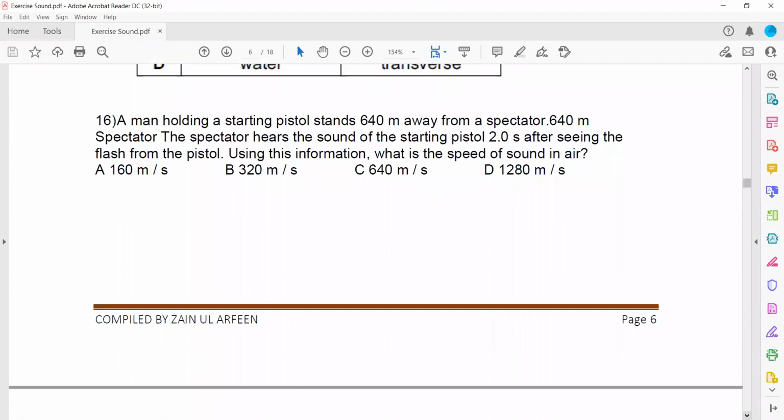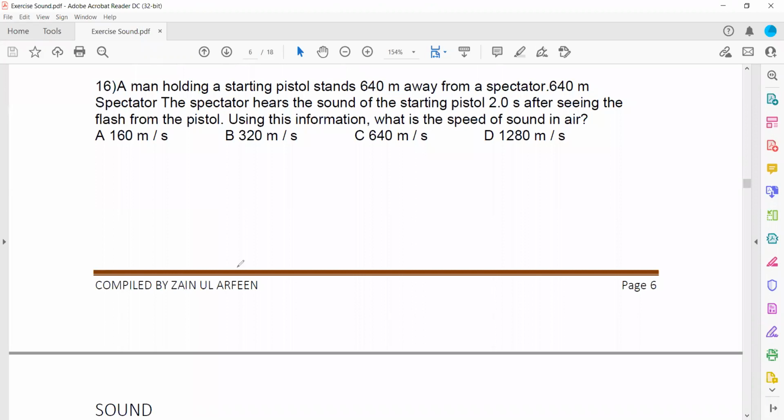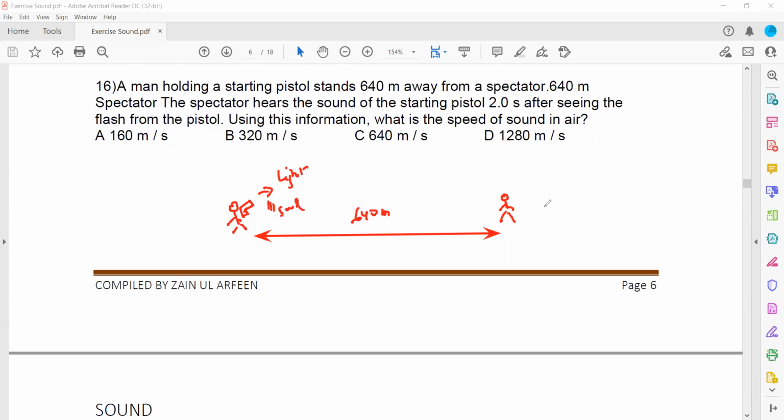Another question: a man holding a starting pistol is standing 640 meters away from a spectator. So there's a spectator, and the distance between them is 640 meters. The spectator hears the sound after 2 seconds. When a person fires a shot, two things are produced: light and sound. But the person hears the sound 2 seconds after seeing the flash.